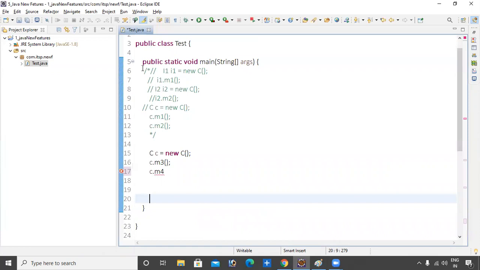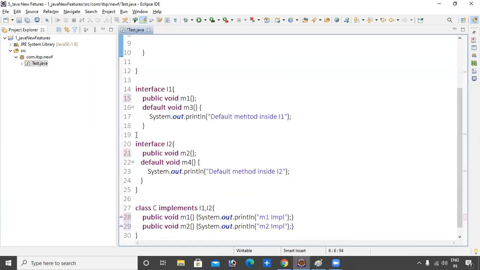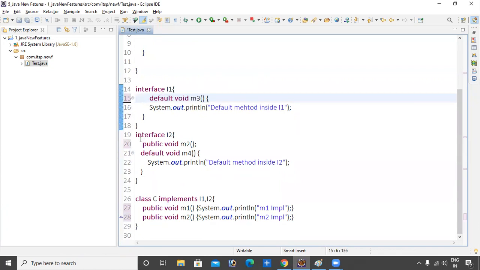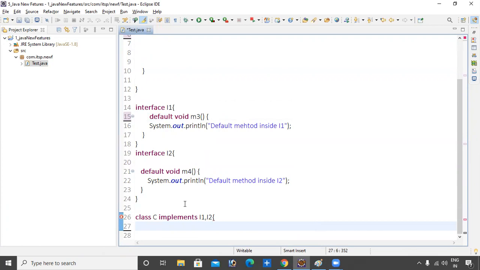This code. Now I want to provide some new implementation. Remove this method, not required here. Remove this method also. Remove this class also.